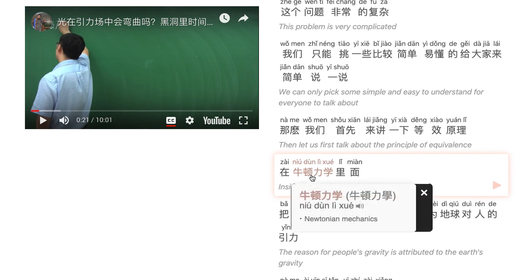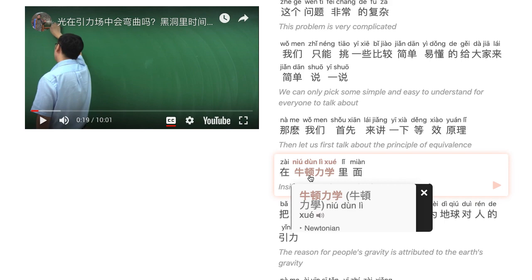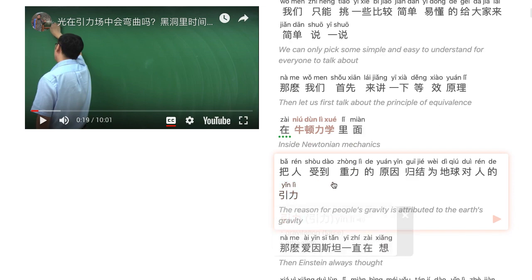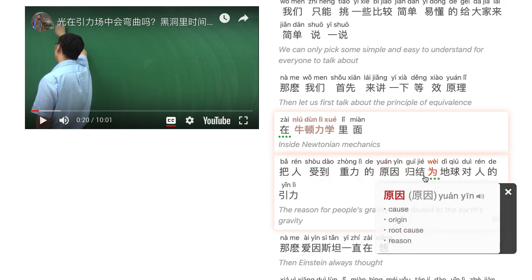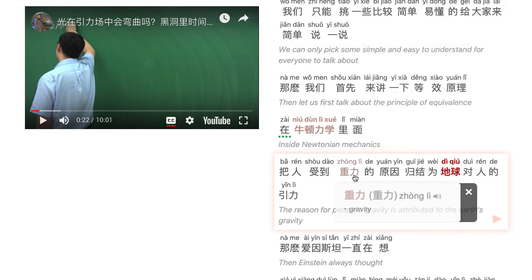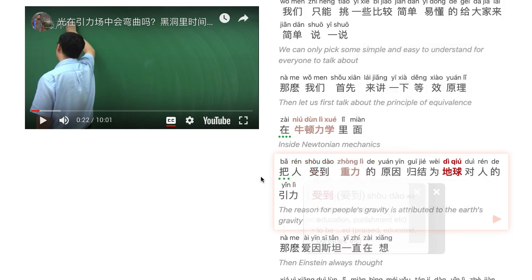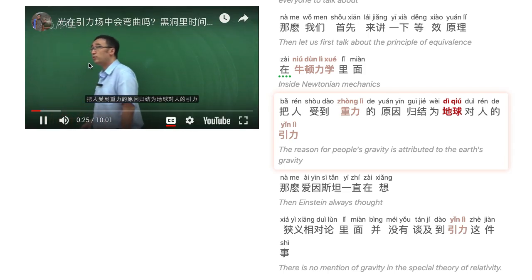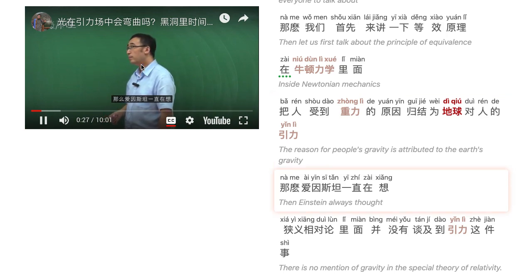For example, this phrase, 牛顿力学, means Newtonian mechanics. If you were to click on that, that word will be saved to your saved words. You can just keep learning about relativity and black holes by watching this video while studying the subtitles like this. For example, this word means Earth, this word means gravity, etc. You can just keep studying like this while watching this video about general relativity. So you're learning something about astrophysics as well as Chinese, which is kind of cool.